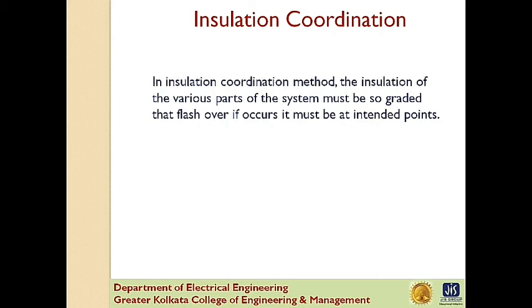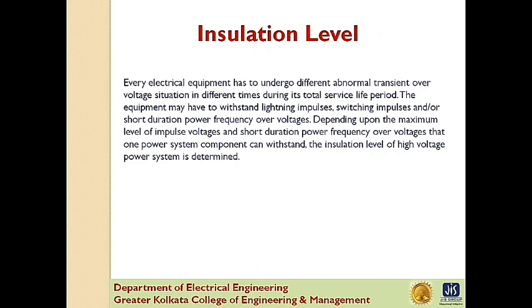The overall aim of the insulation coordination is to reduce to an economical and operationally acceptable level the cost and disturbance caused by the insulation failure. In insulation coordination method, the insulation of the various parts of the system must be so graded that flashover, if occurs, it must be at intended points.